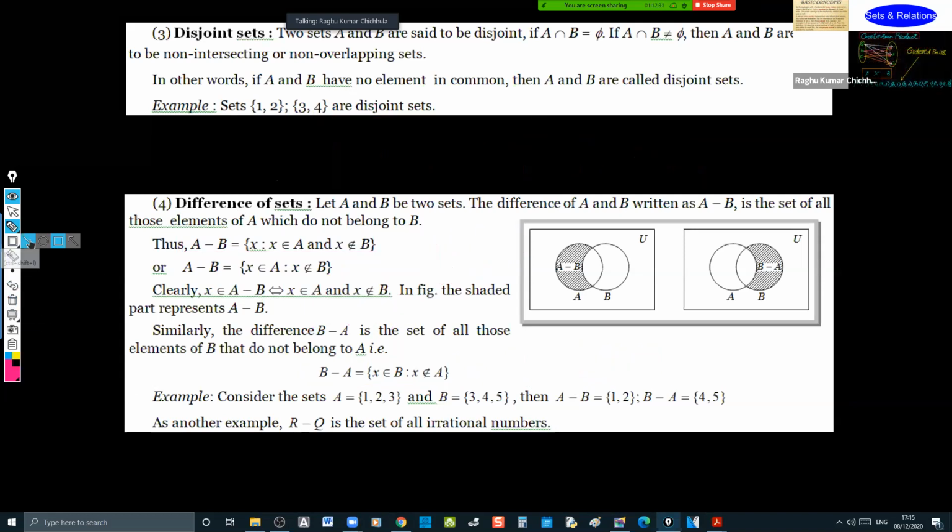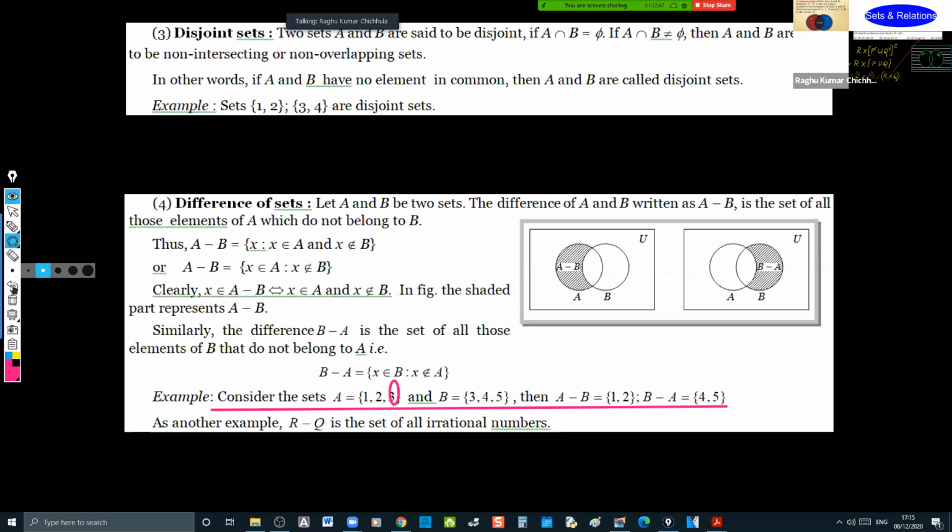Now let us understand an example. A is 1, 2, 3, B is 3, 4, 5. A minus B is 1, 2. Why? Because whatever is the common element is subtracted. 3 is the common element here, which is not present in A minus B. Only 1, 2 is present. Only A but not B. B minus A, only B but not A: 4, 5 is present.